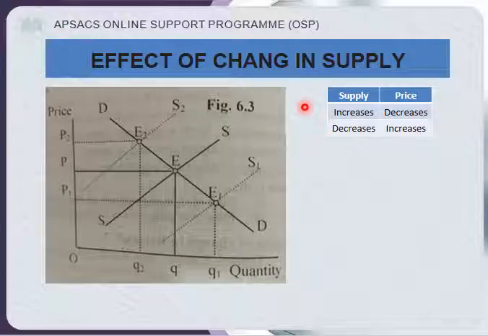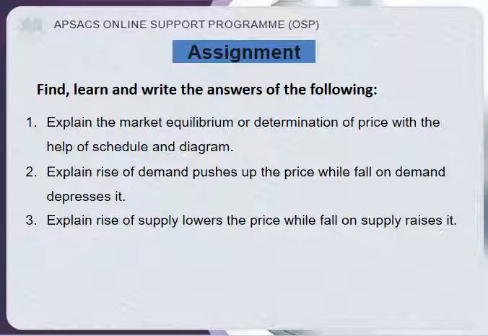If not, you can ask on the WhatsApp group. Now the assignment is: find, learn and write the answer of the following. Explain the market equilibrium determination of price with the help of schedule and diagram. Explain rise of demand pushes up the price while fall of demand depresses it. Explain rise of supply lowers the price while fall of supply raises it.